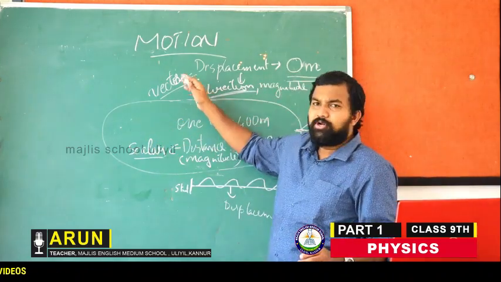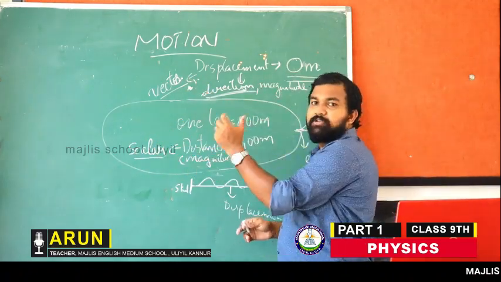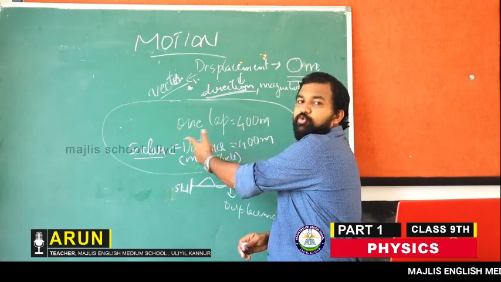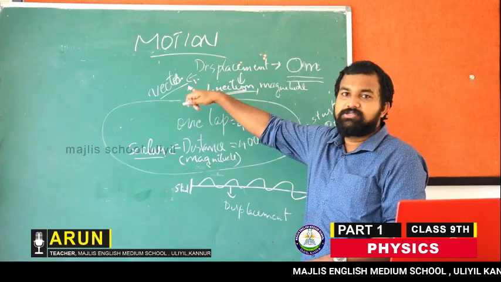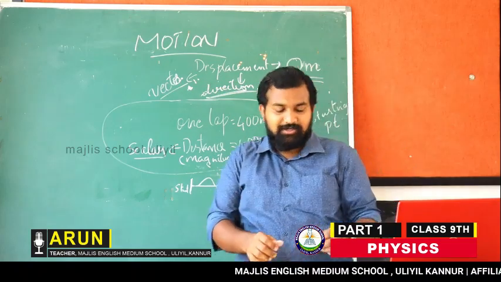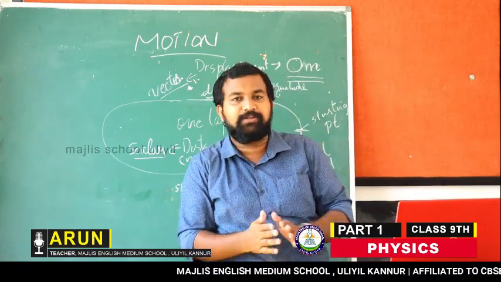So just note down that the quantity or term which explains only magnitude is a scalar quantity, and which explains both direction and magnitude is a vector quantity. So the difference between distance and displacement is clear to you.